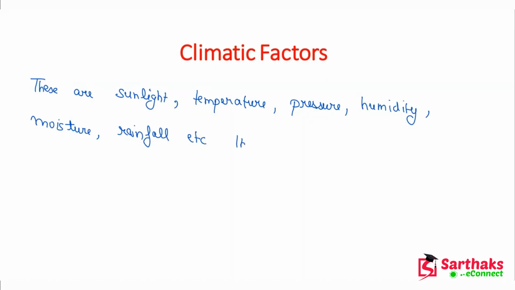And these factors affect the ecosystem and they also affect the distribution of organisms.